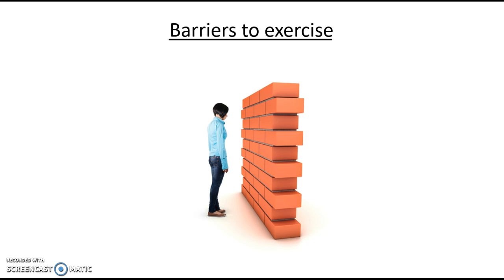So, say someone wanted to have some weight loss, but they didn't want to put in the work. They didn't want to work hard enough to do it, and that would be a barrier to exercise. And then also the perceived severity of the exercise can also stop someone from exercising, because if they think it's going to be too challenging, then they are more inclined not to start it.